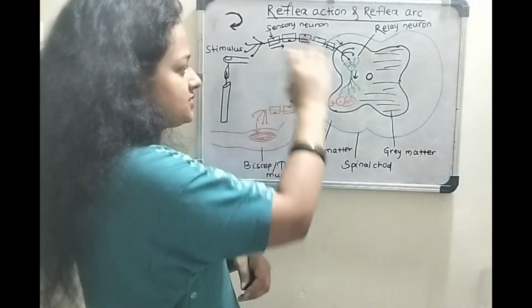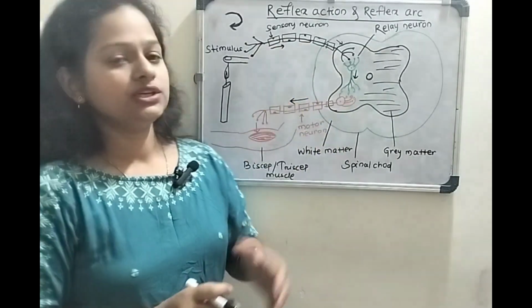So this is the whole circuit of the reflex action.